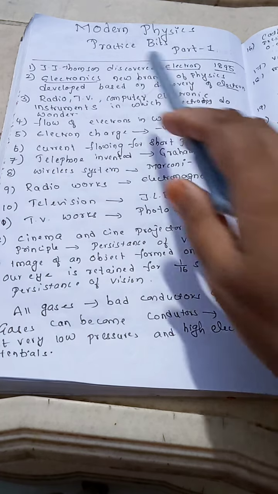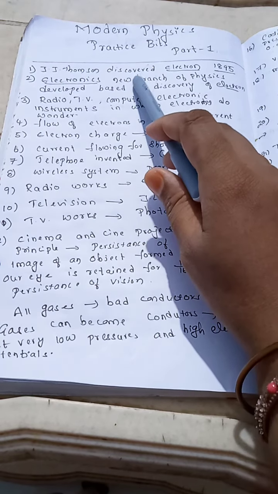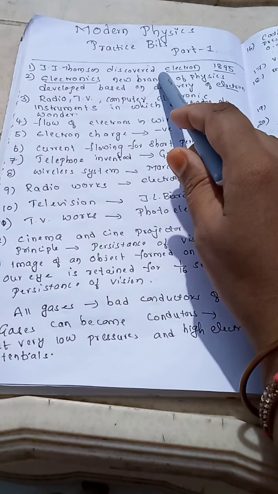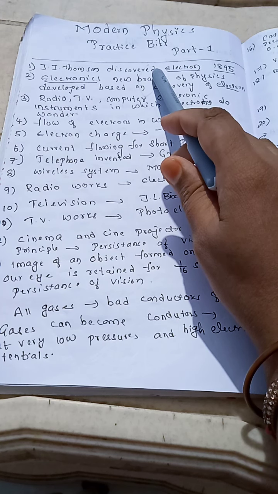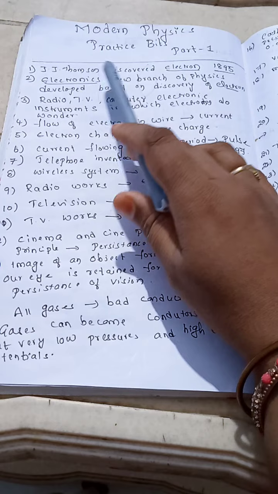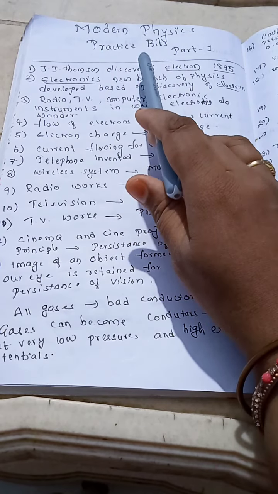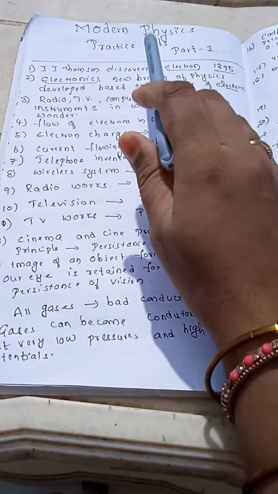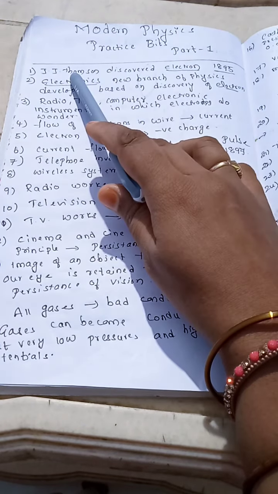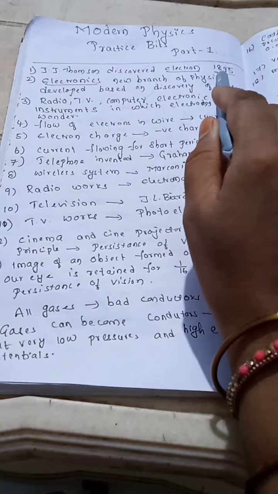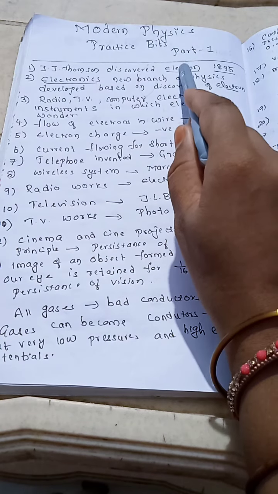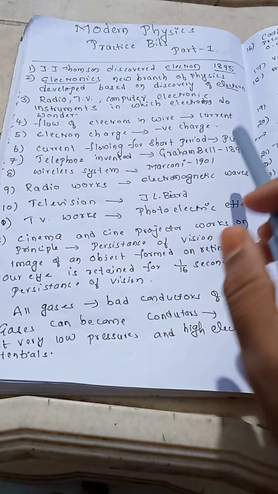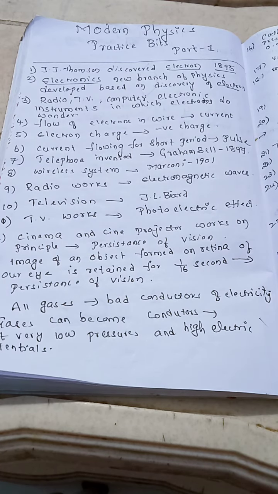The first bit is, as usual, you know that they will give 4 options. In that, one option will be the correct one. So the first question, who discovered the electron? The electron was discovered by J.J. Thomson in 1895. By the discovery of this electron itself, a new branch of physics called electronics has developed.